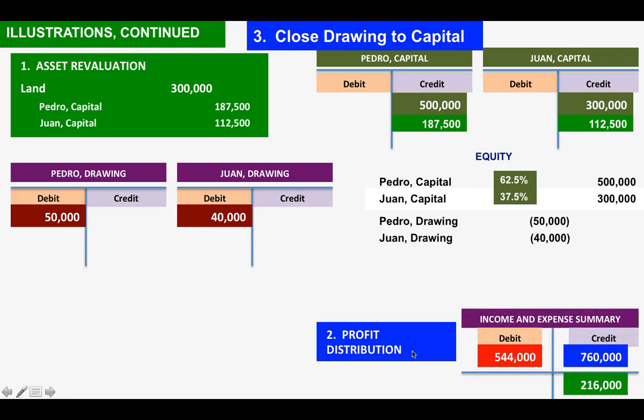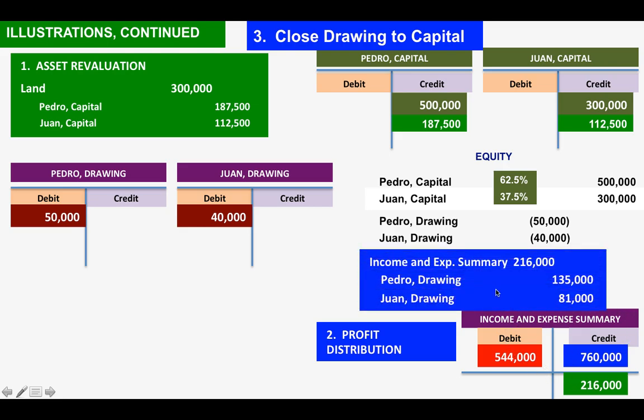So in the distribution of profit, we have this income and expense summary account. Okay, so we did also this journal entry for the distribution of profit. So now we are going to show in the drawing account the credit of Pedro drawing at 135,000 and Juan drawing at 81,000 from the distribution of profit. So here, Pedro drawing will have a credit of 135,000 and Juan drawing at 81,000.